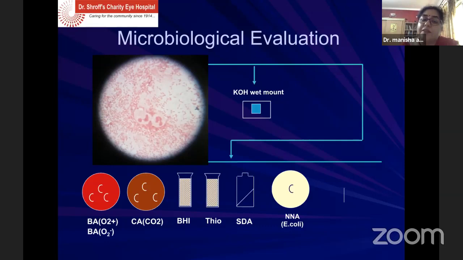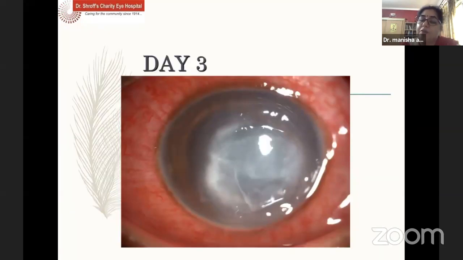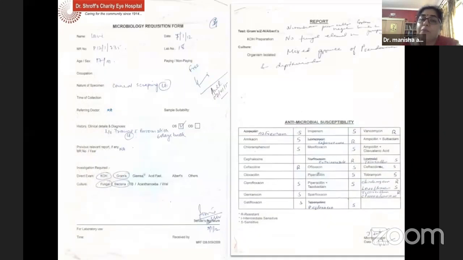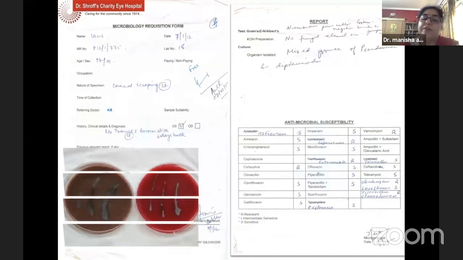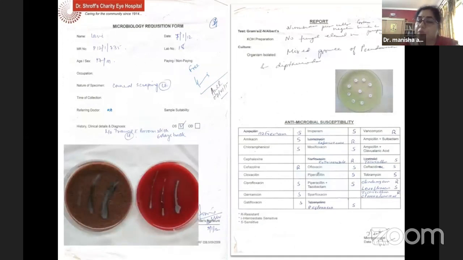We started the treatment for the patient in the form of fortified antibiotics, and within 3 days, we found that the patient had started to respond. After 3 days, we got the detailed microbiological reports with sensitivity patterns as well. We continued the medications as the patient looked to be sensitive to the antibiotics which we had started.